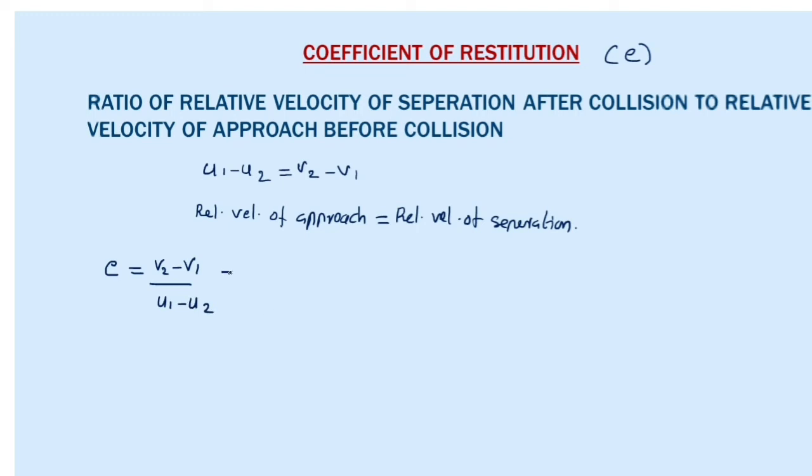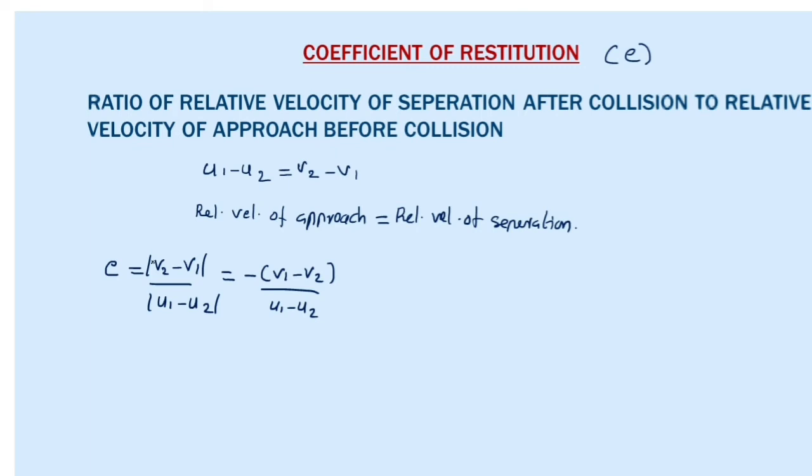This can also be written as minus of v1 minus v2 divided by u1 minus u2. v2 minus v1 means relative velocity of second body with respect to first body. This can also be written as v12, the relative velocity of first body with respect to second body after collision, with a minus sign. Here we are considering only the magnitude. So this is the coefficient of restitution.